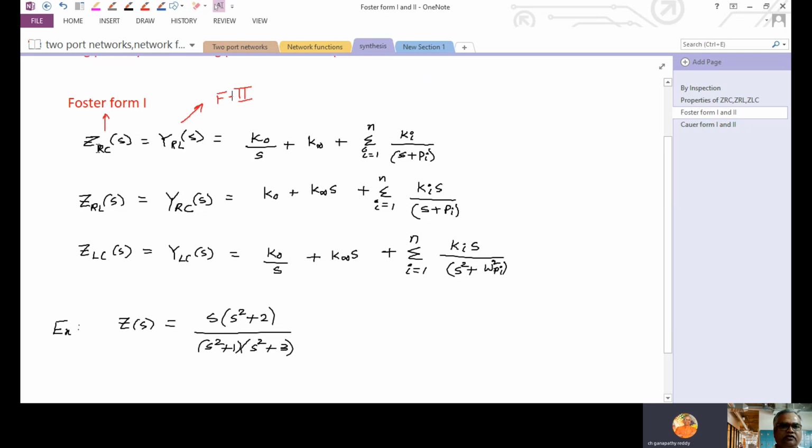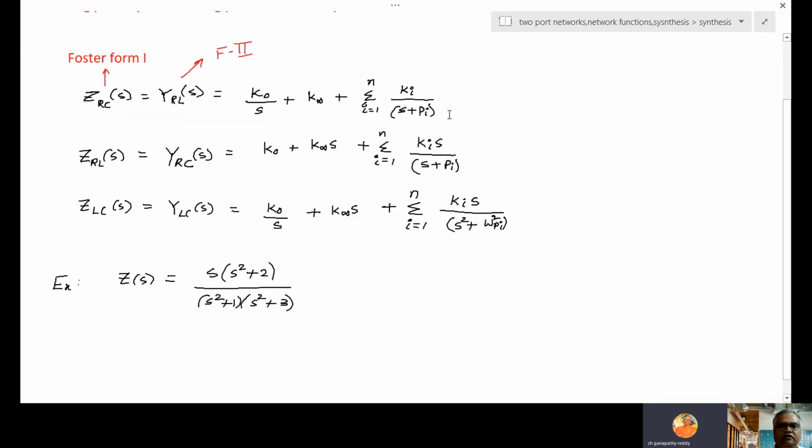Therefore, any RC parallel gives Ki by s plus Pi, with i equal to 1 to N. One RC parallel will give K1 by s plus P1, the second RC will give K2 by s plus P2, and so on. So that is the basic idea. K0 is used for the capacitor, K infinite is used for the resistor. Those with a resistor, don't care, you can use it both ways.